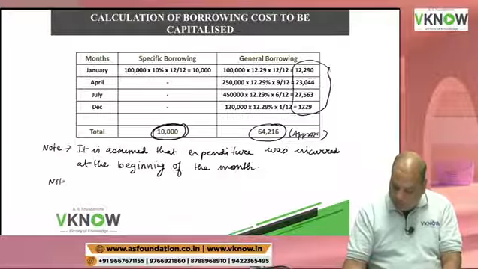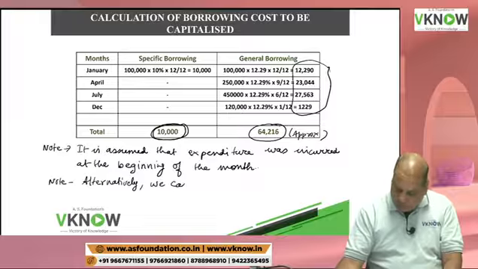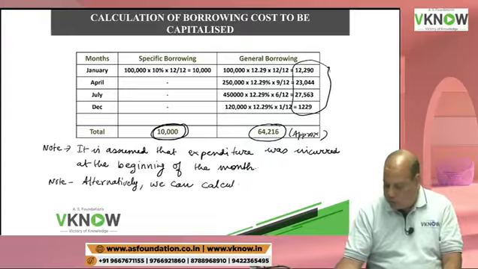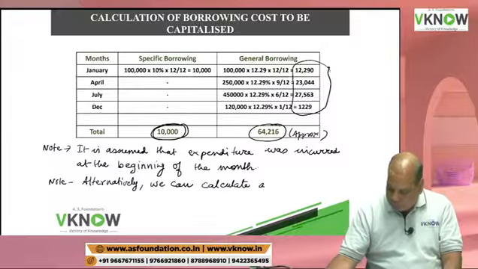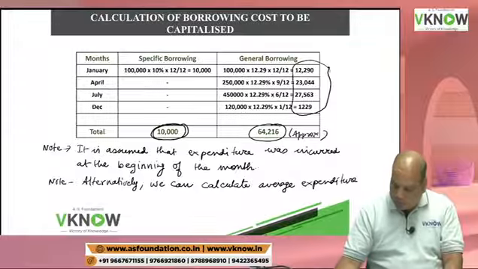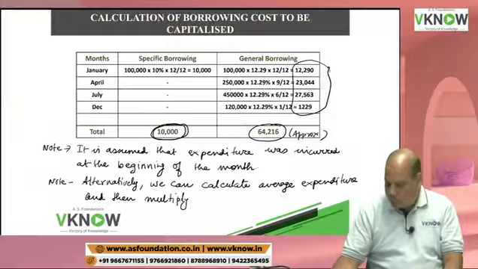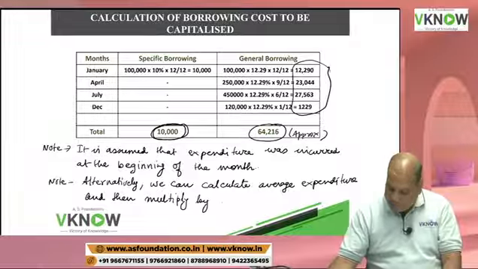And second note, write down: alternatively, we can calculate average expenditure and then multiply by the capitalization rate.